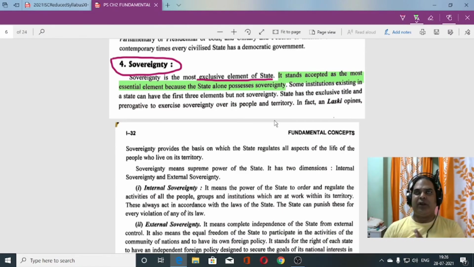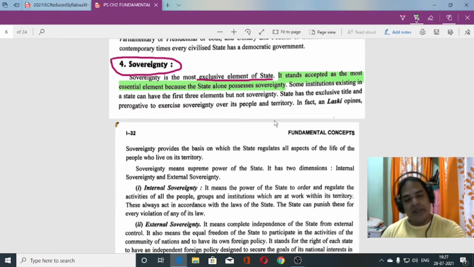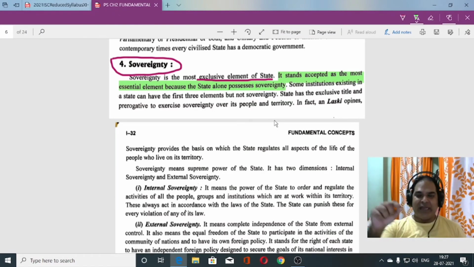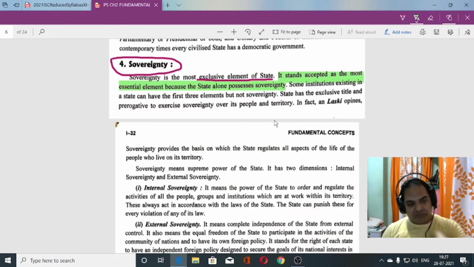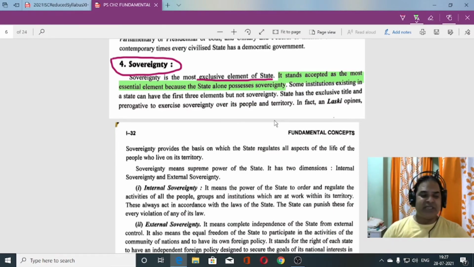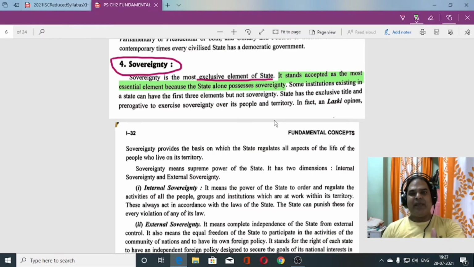So now sovereignty. India is a sovereign country. What does it mean? This means, let me explain to you, India is internally and externally free from foreign rule. Why make it so complicated? What is internal and external? Because India was ruled by foreigners for many years. So in 1947 India became free. But India became sovereign in the year 1950.